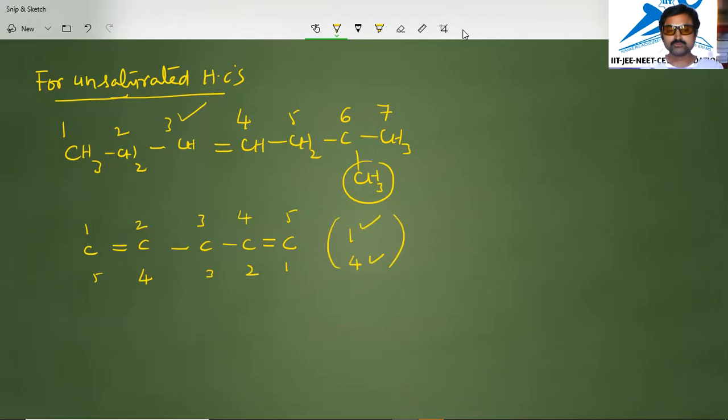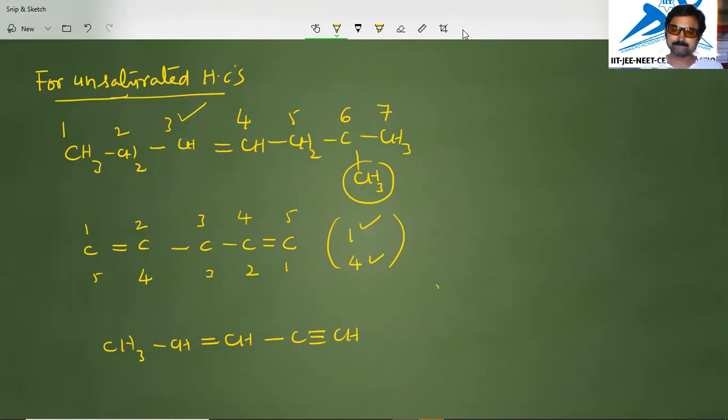And we'll see another example in this unsaturated hydrocarbon rule, like CH3, CH, double bond CH, single bond C, triple bond CH. Now we are writing a double bond and a triple bond in the same carbon chain. Here alkene is there, alkyne is present. Then the organic compound is named as a derivative of alkyne rather than alkene.